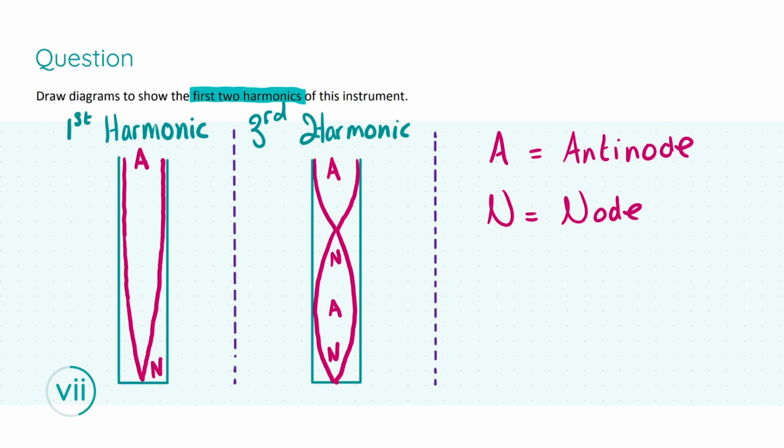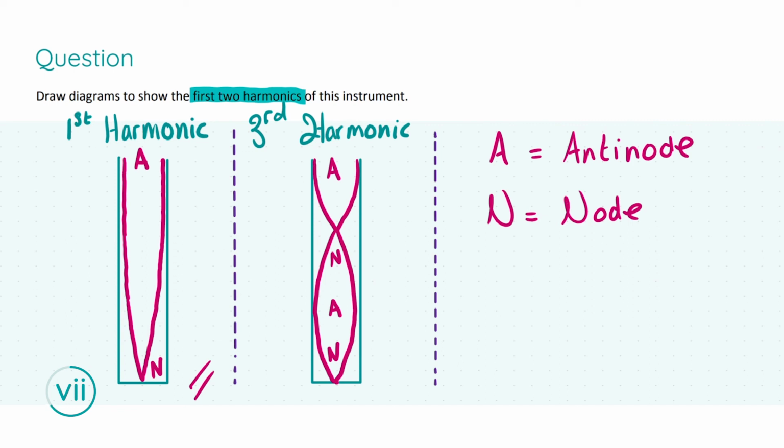The easiest configuration, or the simplest one, in which we would have a node at the closed end and an antinode at the open end, is exactly as I've shown in the diagram to the left. One node, one antinode will have a quarter of a wavelength in the pipe.